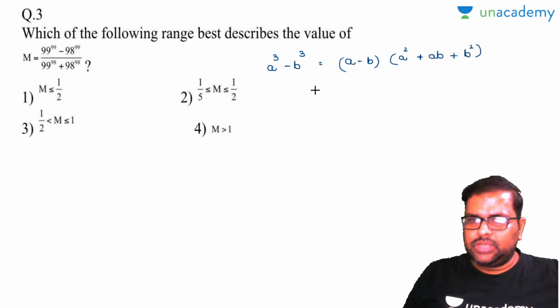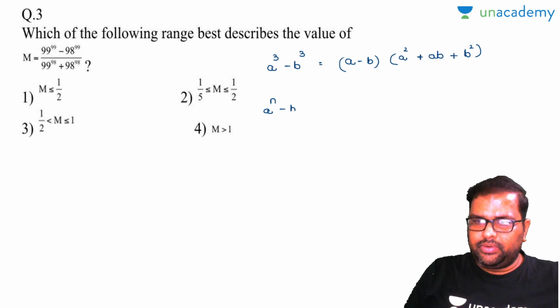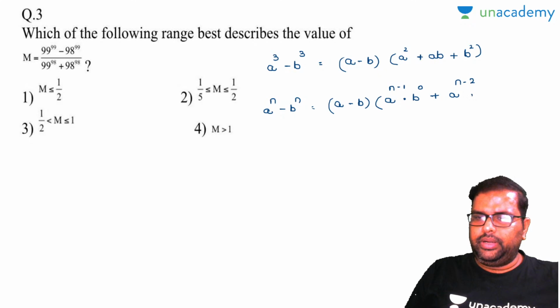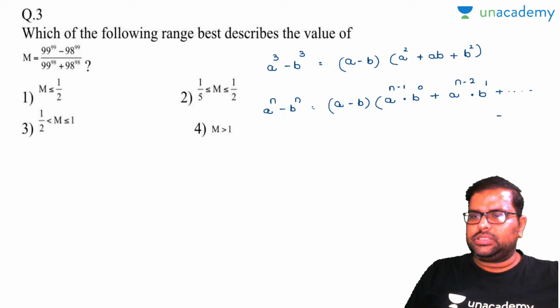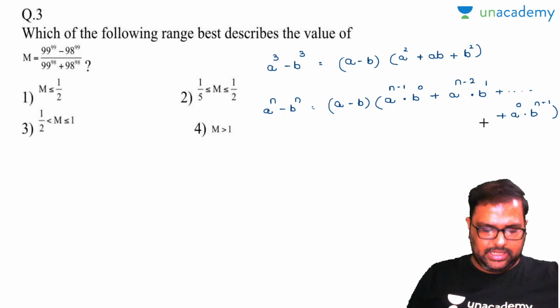Yes. So I'll write down the general equation, right? A to the power of n minus b to the power of n is nothing but equal to a minus b into a to the power of n minus 1 into b to the power of 0, plus a to the power of n minus 2 into b to the power of 1, and so on. At last, finally, a to the power of 0 into b to the power of n minus 1 is the formula. Everybody knows advanced mathematics, right?